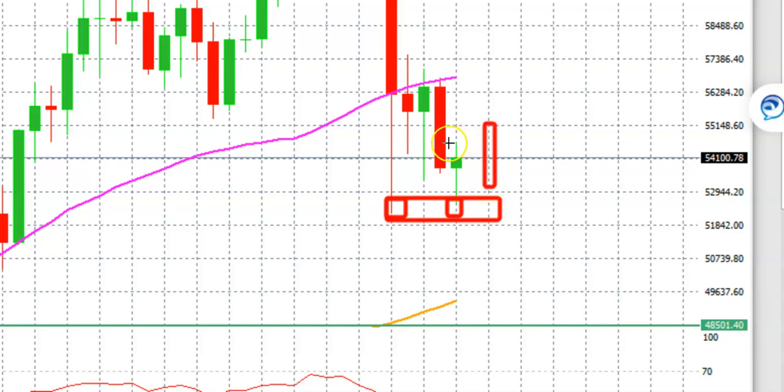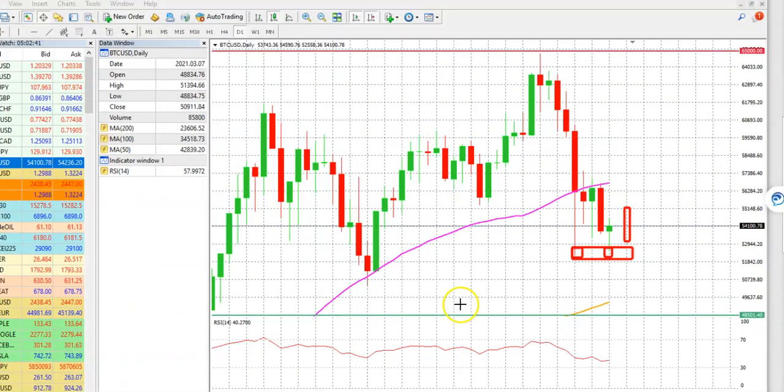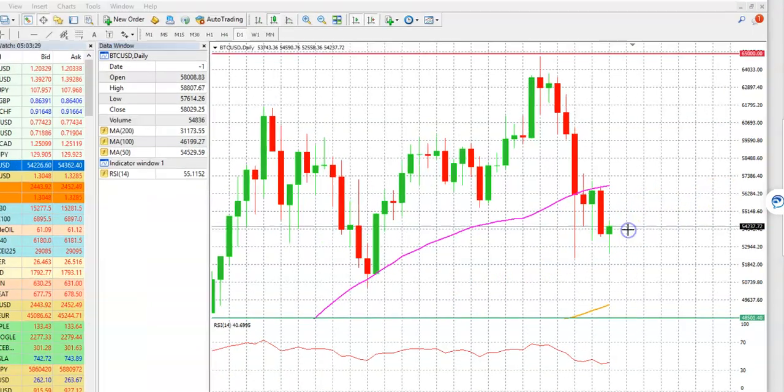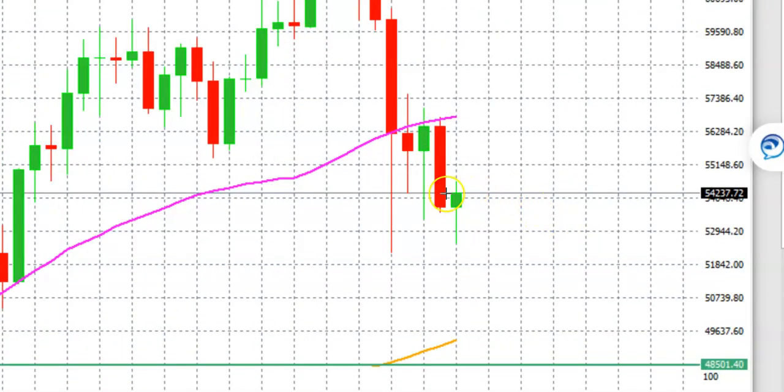So what we really wanted to see is, can the price break above the highs of today in the following days, or tomorrow? Because if the price can break above the highs of today, then certainly we have a lot more chances, a lot more momentum to follow from there onwards. Once we've broken above the high of this, then we are really going to be talking about the 50-day simple moving average from there onwards, because then that double bottom would confirm that yes, the bottom is in place and the price is going to move to the upside.